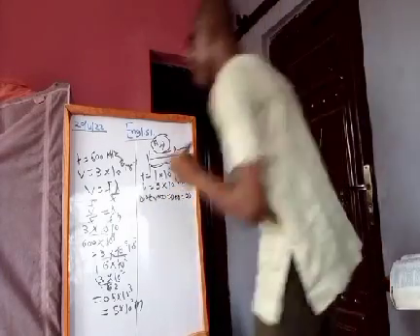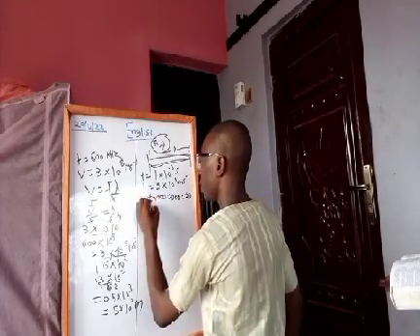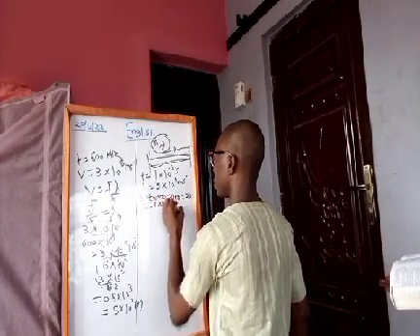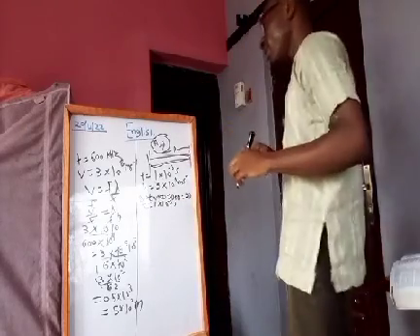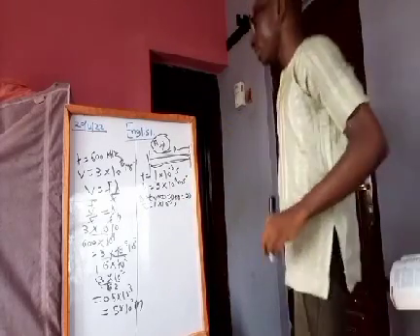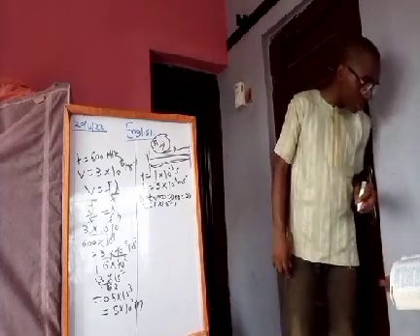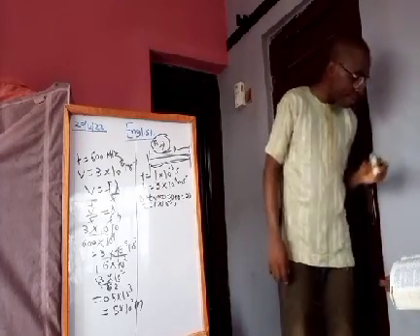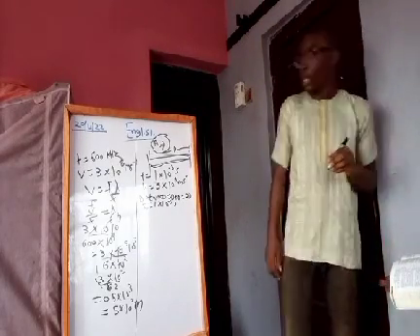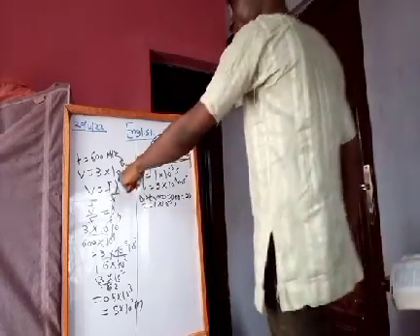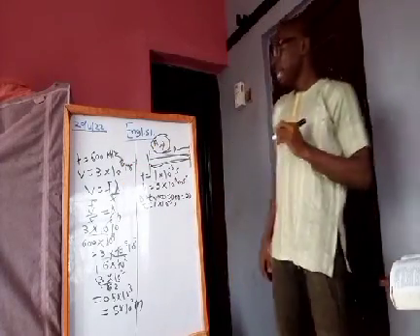Now the total time taken is 1 times 10 raised to the power minus 3 seconds. The velocity of the wave is 3 times 10 raised to the power 8 meters per second. They ask us to calculate the distance of the reflecting surface from the source.